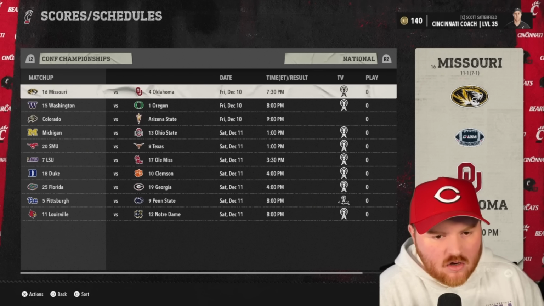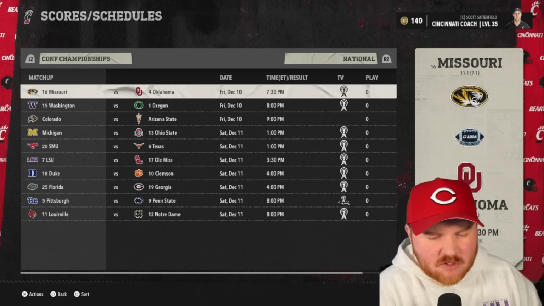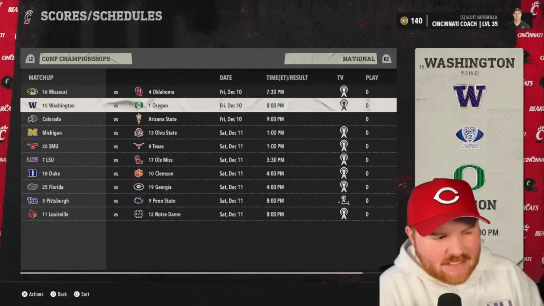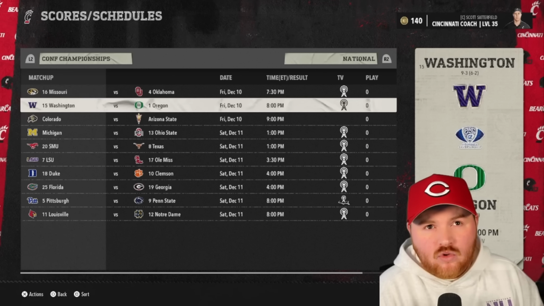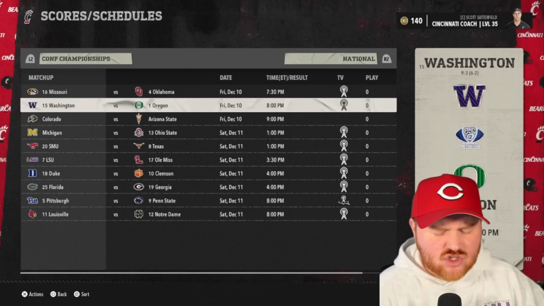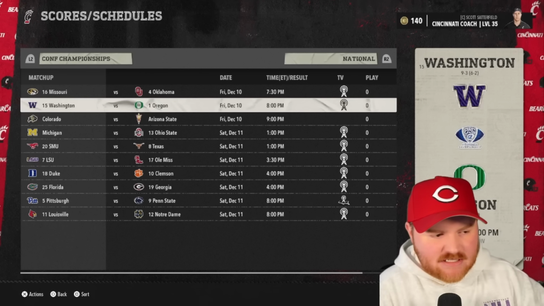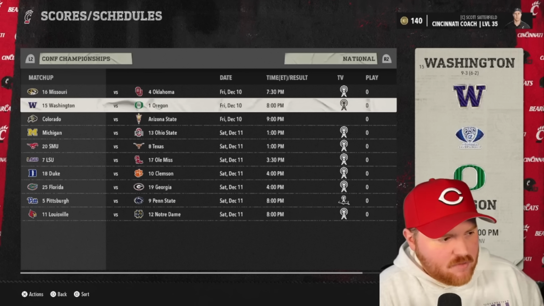Our championships. Okay, Oklahoma will take on Missouri. Oklahoma's probably in either way. Missouri probably doesn't have a chance to get in. Oregon and Washington. The first time we don't see Oregon. No, USC was facing off against Washington last season. So Washington makes it to their 2nd straight. Oregon, Washington, and USC all make 2 Pac-12 championship games.